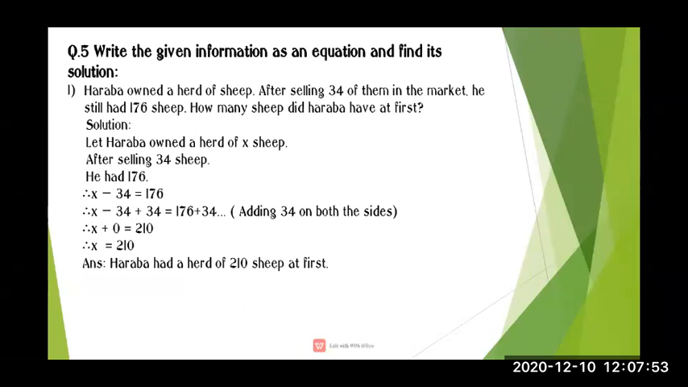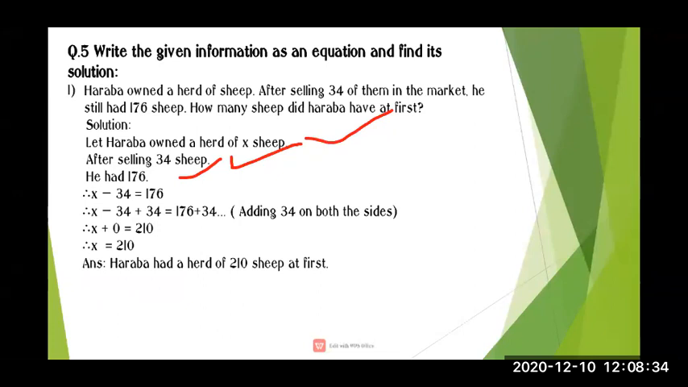The first statement is that Harappa owned a herd of X sheep. The next statement is that he sold 34 sheep. Now how much was left with him? He still had 176 sheep. So our third statement should be that he had 176. See, in the first statement we don't know how many sheep he had, so we have assumed that Harappa had X sheep.